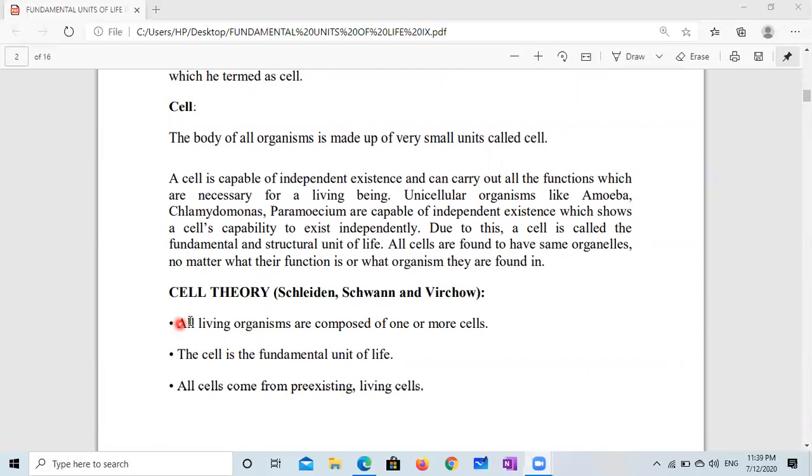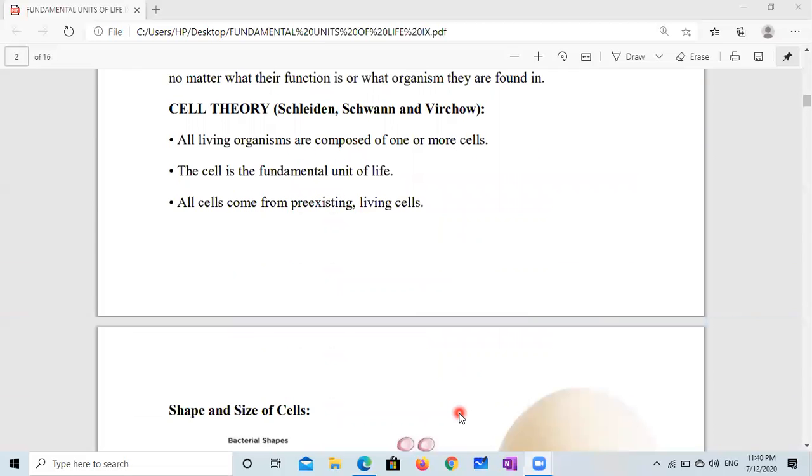We have cell theory now. Cell theory states: all living organisms are composed of one or more cells. The cell is the fundamental unit of life. All cells come from pre-existing living cells.